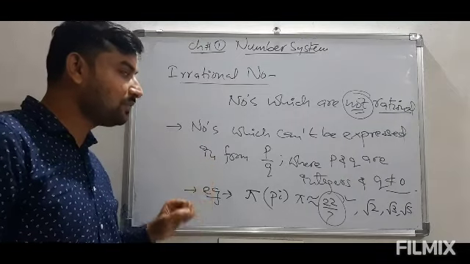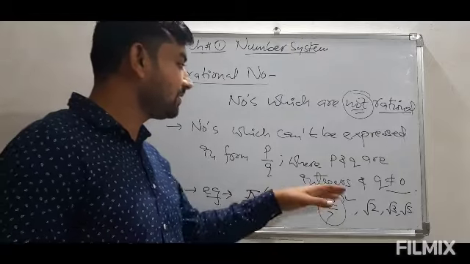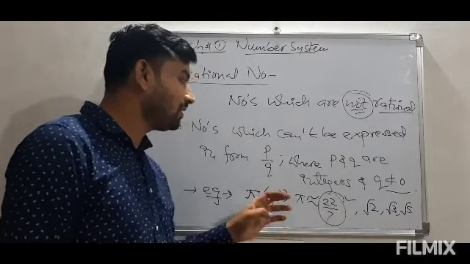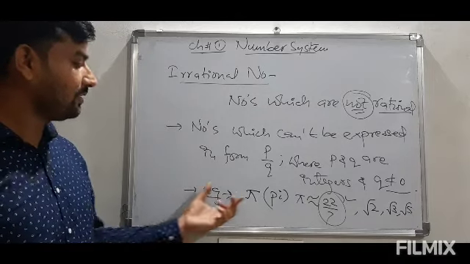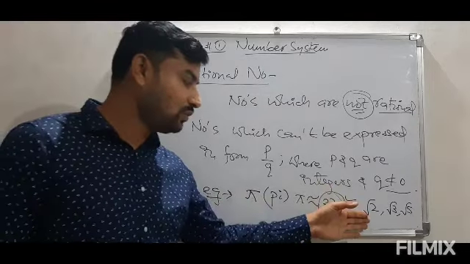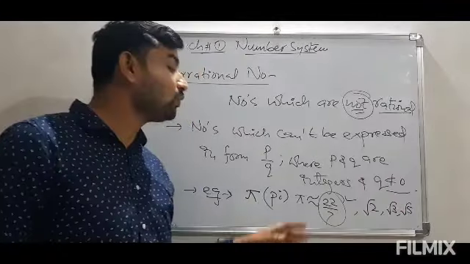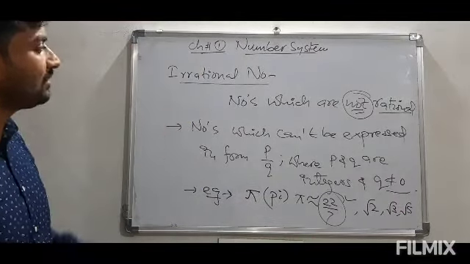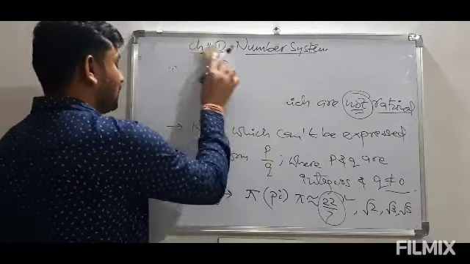The numbers which can't be expressed in the form of p by q, where p and q are integers and q is not equal to 0, are irrational numbers. The examples: pi, root 2, root 3, root 5, all prime numbers under the radical sign. This comes in the irrational numbers. So this is all about the introduction part of this chapter.